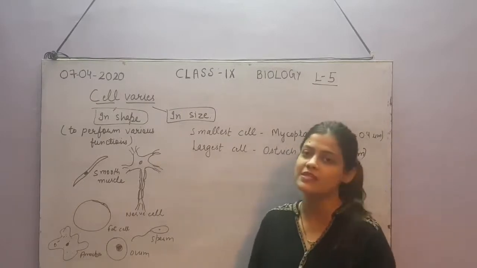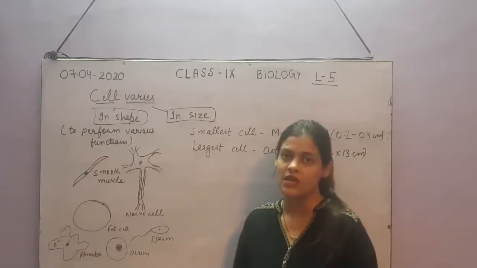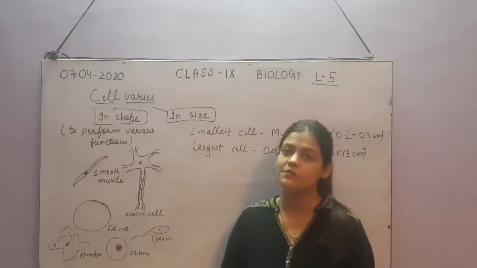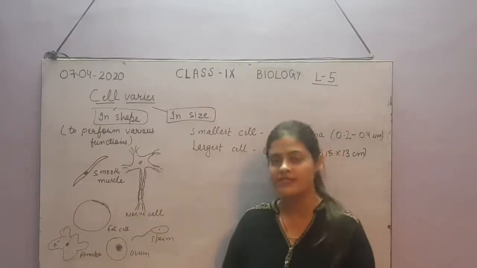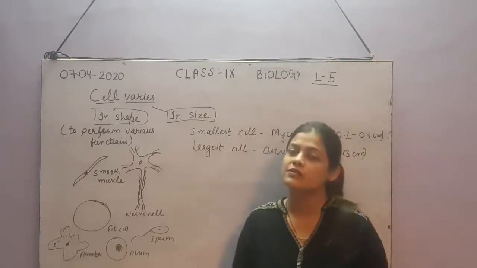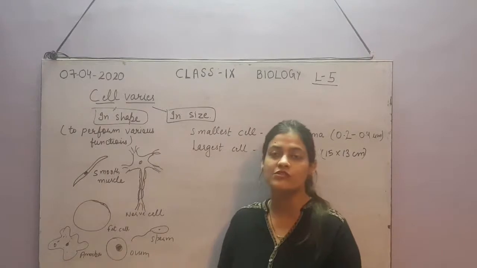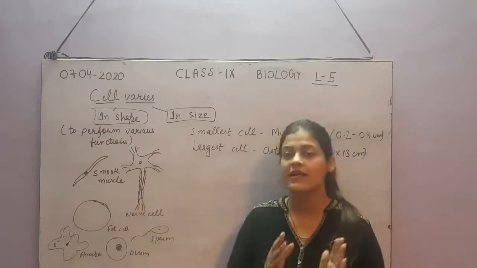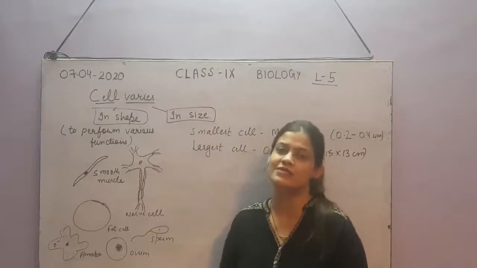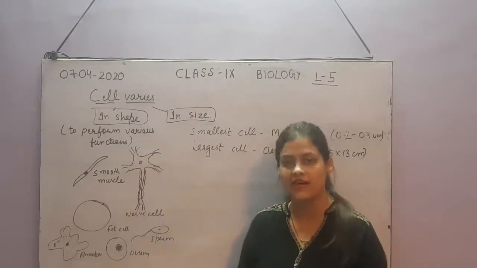It is generally present in the stomach and intestine, where its contraction and relaxation help in the movement of the intestine and stomach. It is without striations. It has to contract and relax together along with all the muscle cells. That is why its shape is like that.